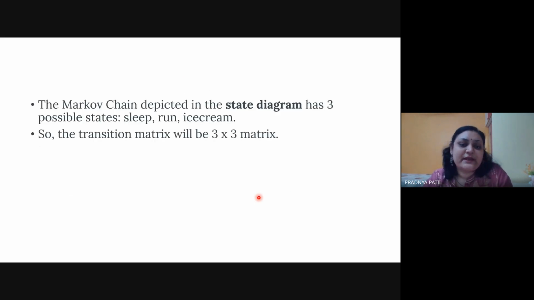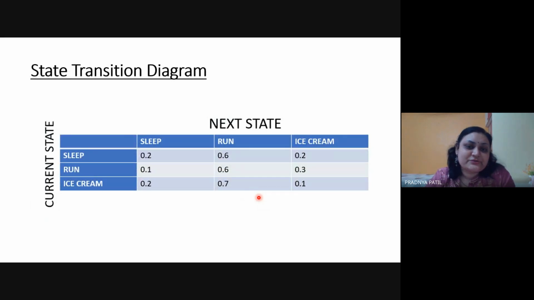Now based on this, you can draw the state transition diagram. So this is the state transition diagram. Always remember that if you are writing the state transition matrix, this would be the current state, and this would be the next state. Sometimes, just to confuse students, in some numericals the probability matrix is given as a transpose of it. So here it would be the next state, and here the current state. So always remember, if a transpose of this matrix has been given, you need to convert it into the current state followed by the next state, so that you get these values correctly for your numerical. Otherwise there would be chances of miscalculation.